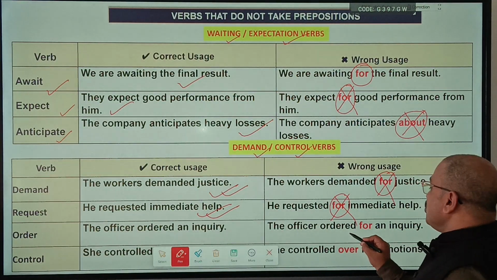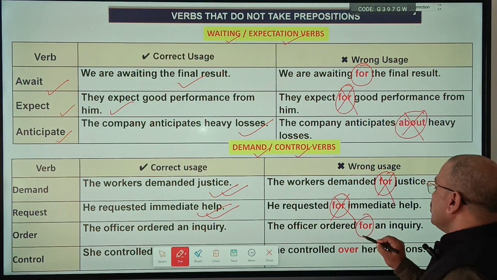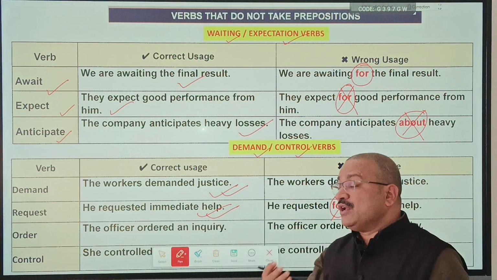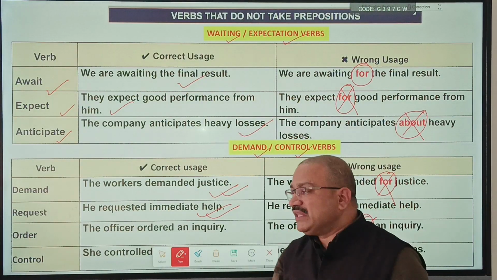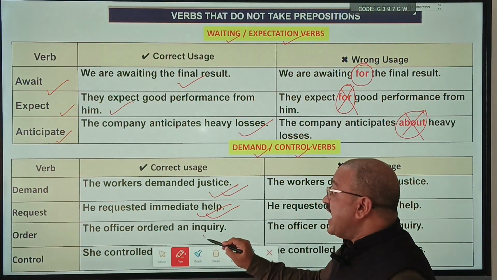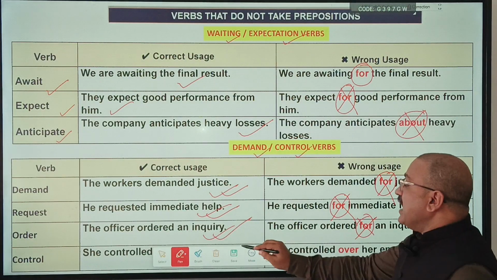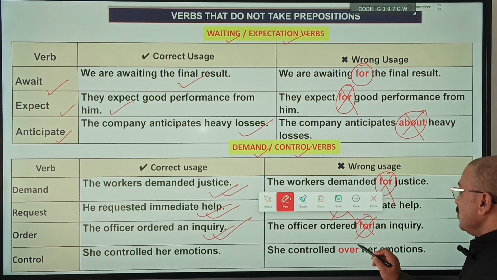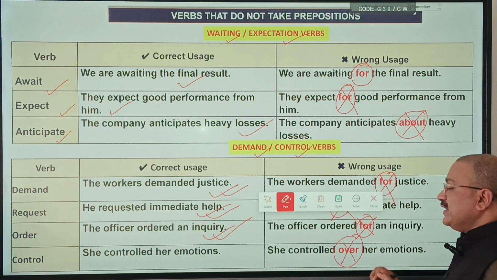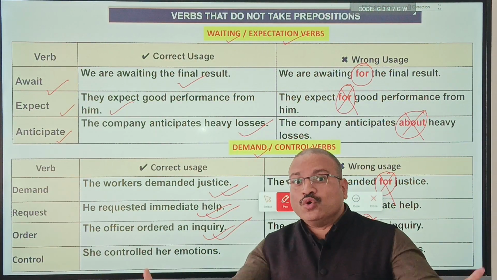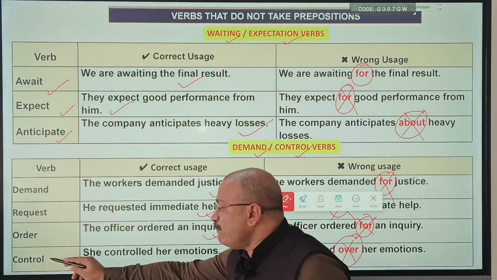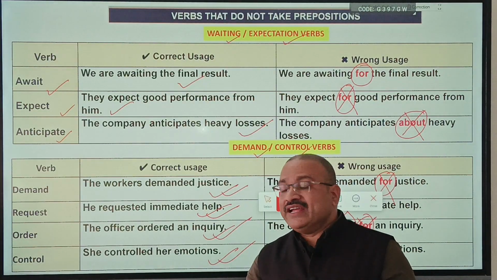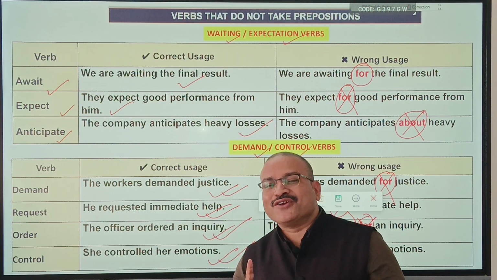Order: The officer ordered for an inquiry. Actually, we speak like this, that is why these sentences sound correct and we are not able to spot the errors. Now, the officer ordered an inquiry is correct, for an inquiry is wrong. Control: She controlled over her emotions. Control over, we think that controlling over, no, wrong. Control will not take any preposition, so she controlled her emotions is the right sentence. She controlled over her emotions is wrong.